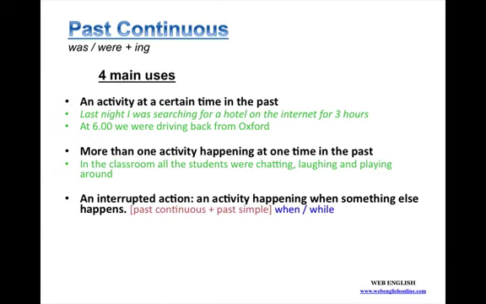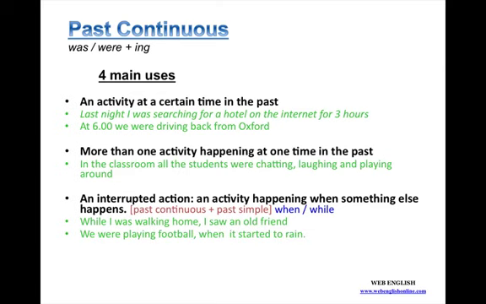The third use is called interrupted action, and this is an activity happening when something else happens. Here we use the two grammar forms of the past continuous and the past simple with when and while. Okay, while I was walking home, I saw an old friend. Or, we were playing football when it started to rain.